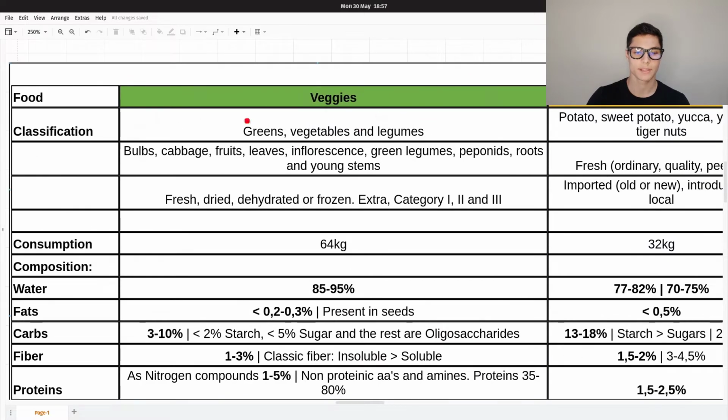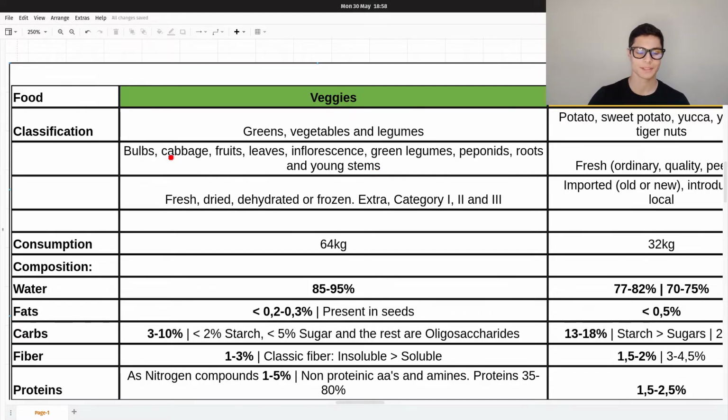Let's begin with veggies. Classification: greens, vegetables and legumes. Okay, here we have to make a distinction. Greens are basically the plants that are edible. The vegetables are the part of that plant that we eat. And the legumes are those veggies that come from a legume plant.